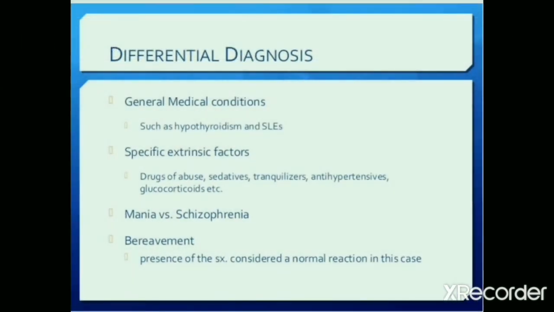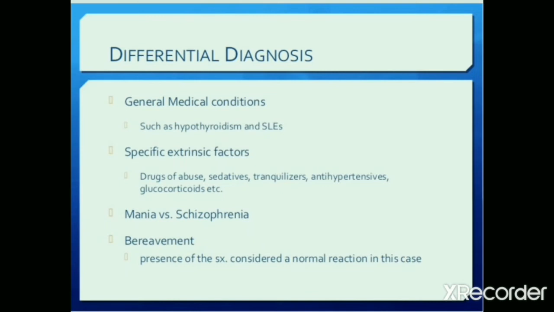The differentials include general medical conditions such as hypothyroidism, as we have already discussed that hypothyroidism results in the depressive phase, whereas thyrotoxicosis results in the manic phase. And specific extrinsic factors such as drug abuse, sedatives, tranquilizers, antihypertensives, and glucocorticoids may also result in depression.